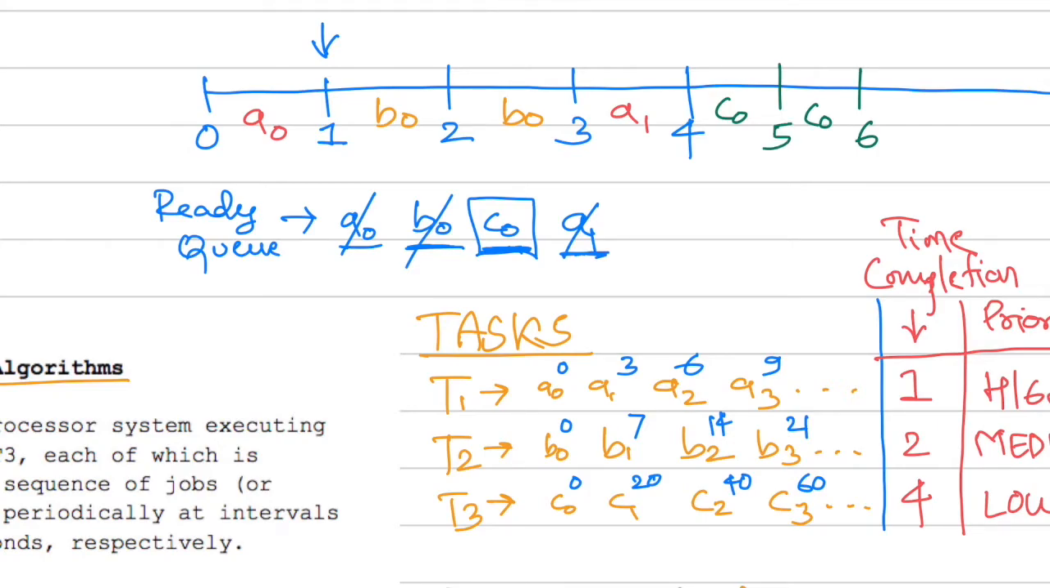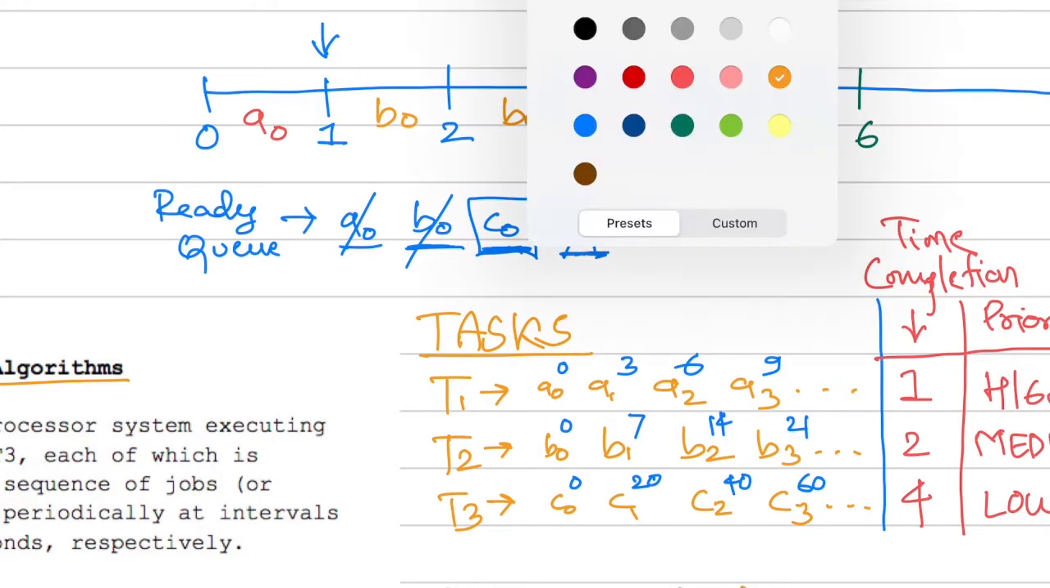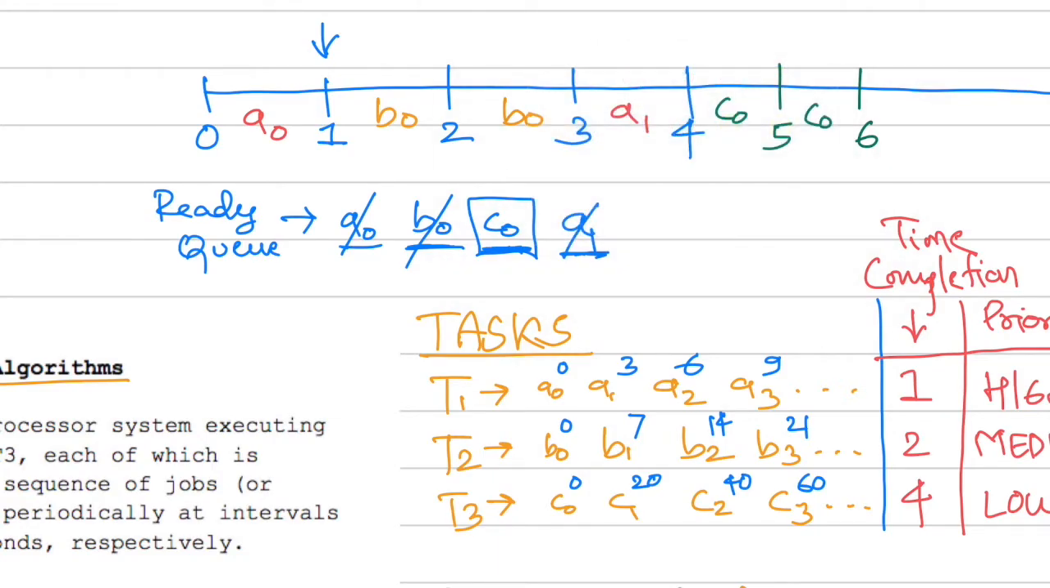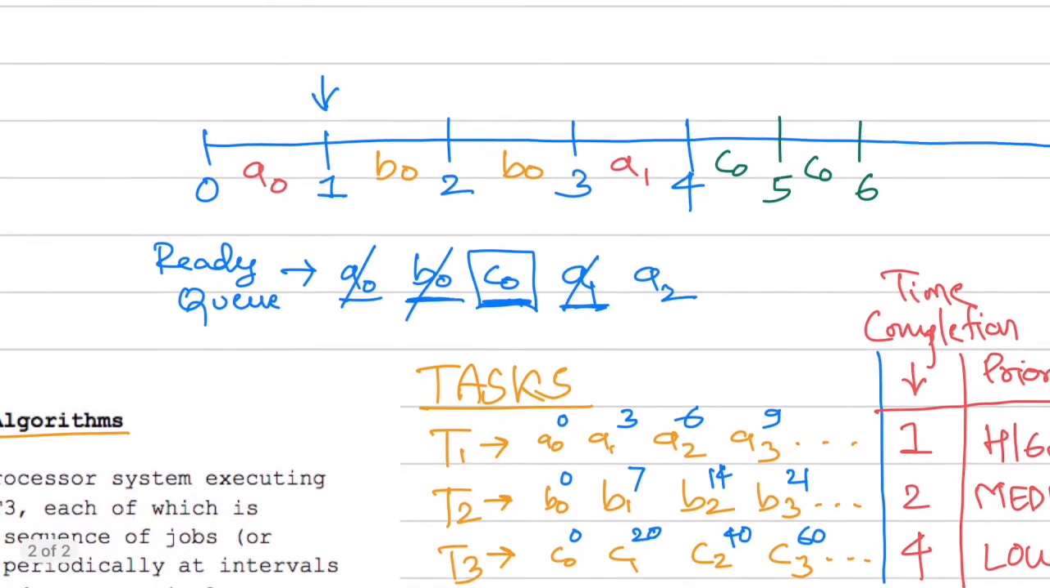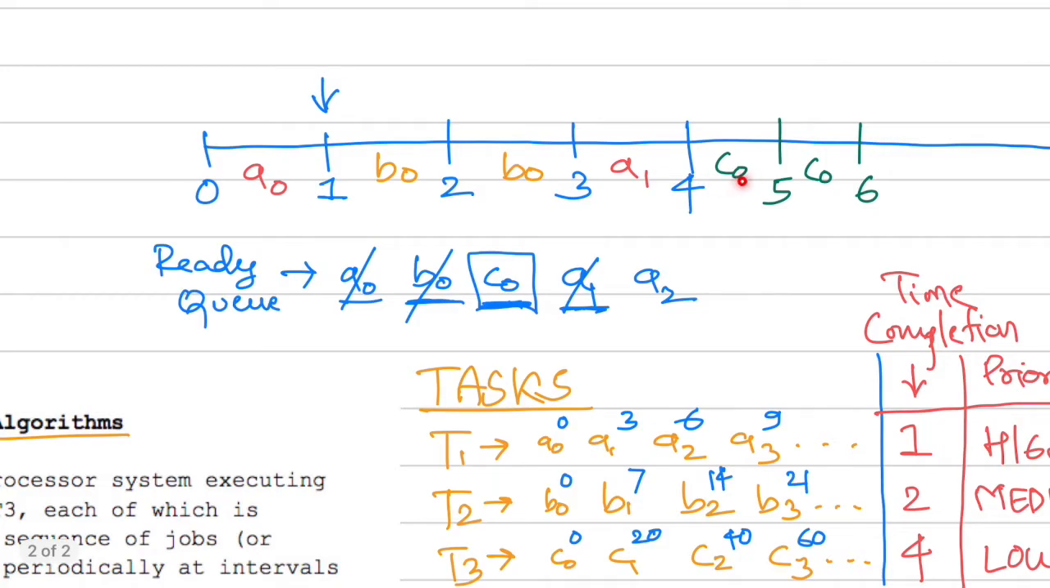Now at the 6th second, we are going to have A2. A2 will come into the picture. So let me write it down. A2 is going to come into our ready queue. And now, as we have noted here, preemption is allowed. So we are going to preempt C0, which was running. C0 will get preempted, and A2 will take the position. So let's make a note of that.